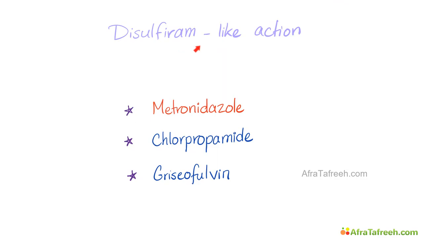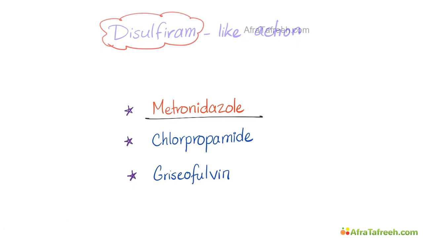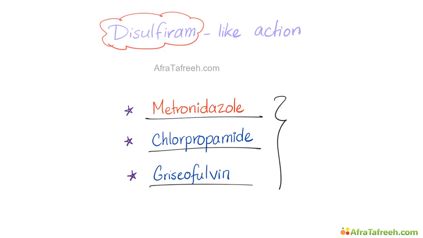These are drugs with disulfiram-like action. They act as disulfiram, which is Antabuse, which inhibits the acetaldehyde dehydrogenase. This will lead to accumulation of the aldehyde, and the patient will hate himself when he drinks alcohol. These drugs are metronidazole, chlorpropamide, and griseofulvin. If you're taking any of these drugs, do not drink alcohol.